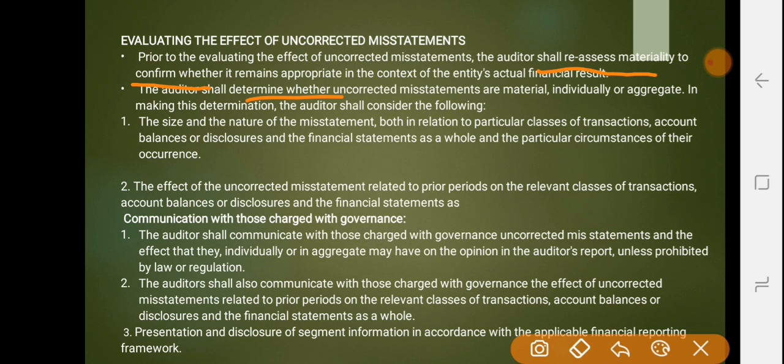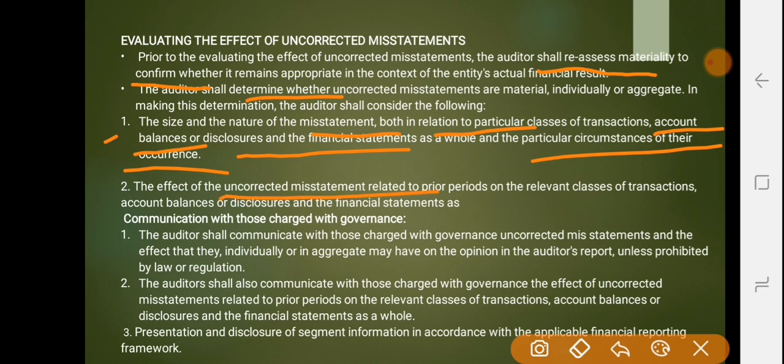In making this determination, the auditor shall consider the following. The first one is the size and nature of the misstatement, both in relation to particular classes of transactions, account balances, or disclosures and the financial statements as a whole, and the particular circumstances of their occurrence.